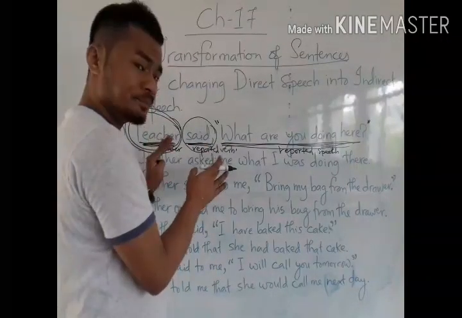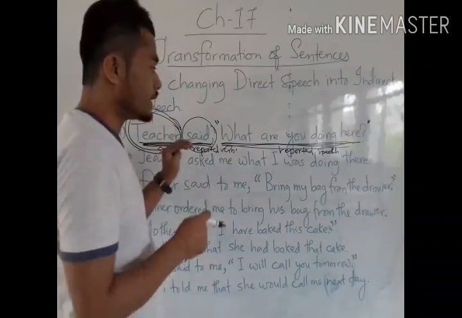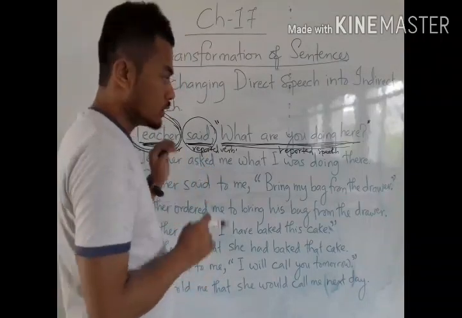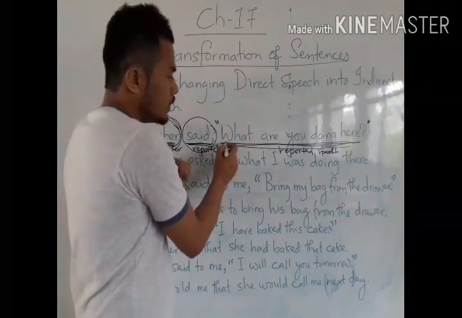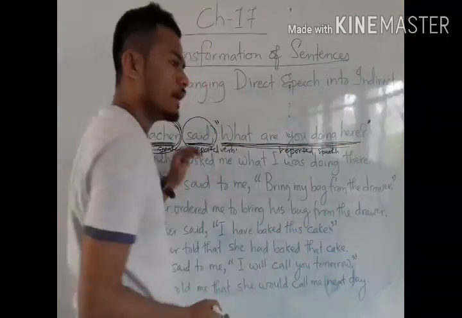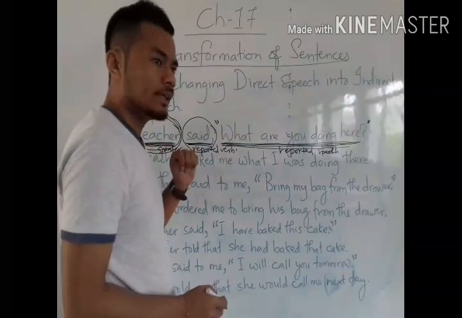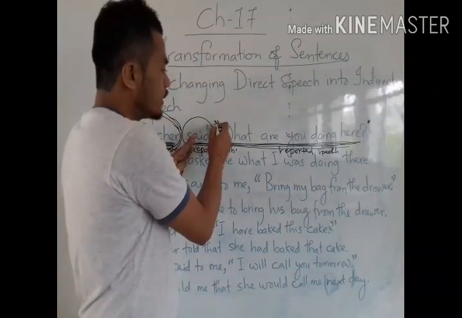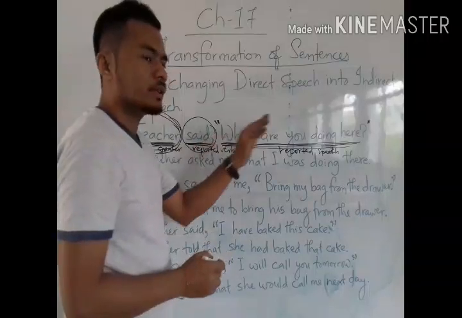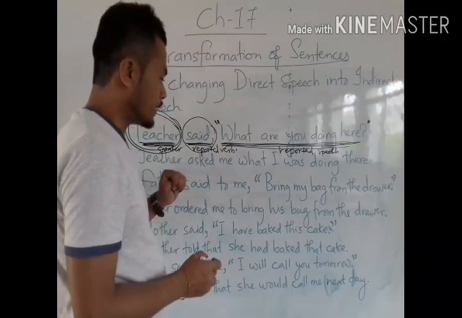Now, this is in direct speech. Teacher said, "What are you doing here?" I have written the statement given by the teacher without making any change, so I have kept it within double inverted commas.